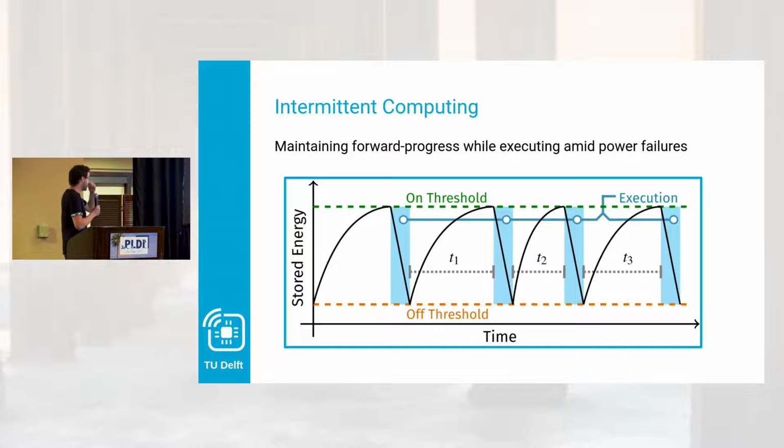So this is where intermittent computing comes in. This is maintaining forward progress while executing amidst these power failures. Below here you see an example graph where the energy is harvested, in this case in a very small capacitor, but that still only gives us milliseconds of runtime. Then once we turn on, we execute some code and then it dies again. The processor completely turns off. We collect some more energy, we do the same, rinse and repeat. But the problem is that if we start the program all over again every time, we will never finish. So we need to save where we're at and continue in the next on period.